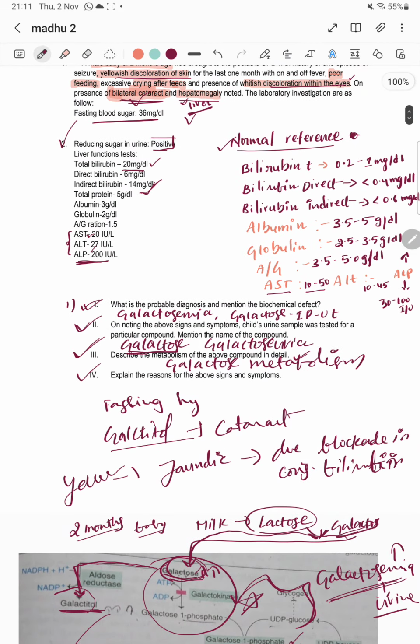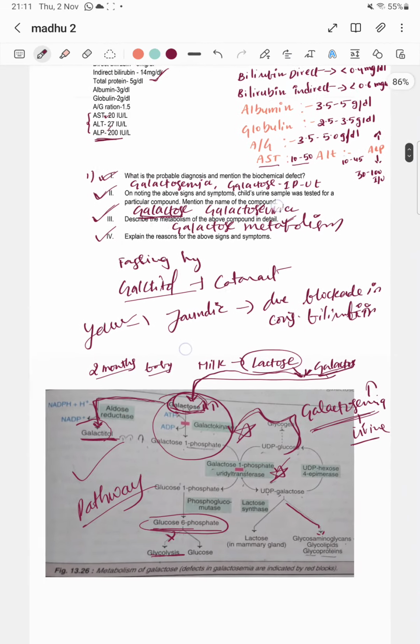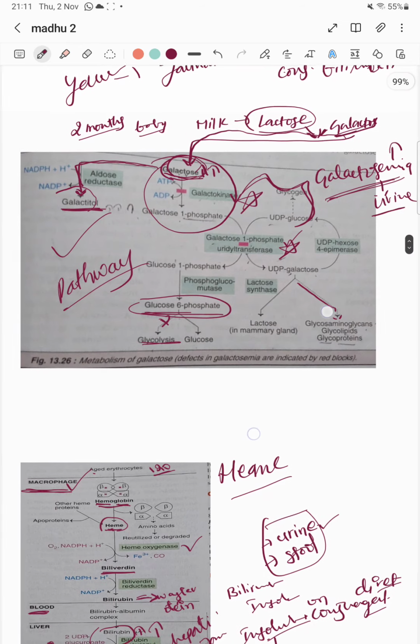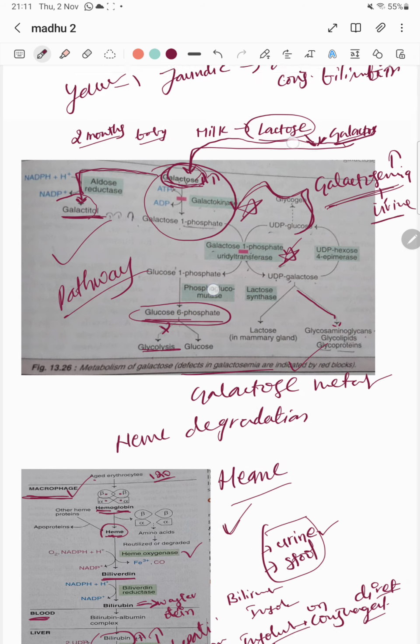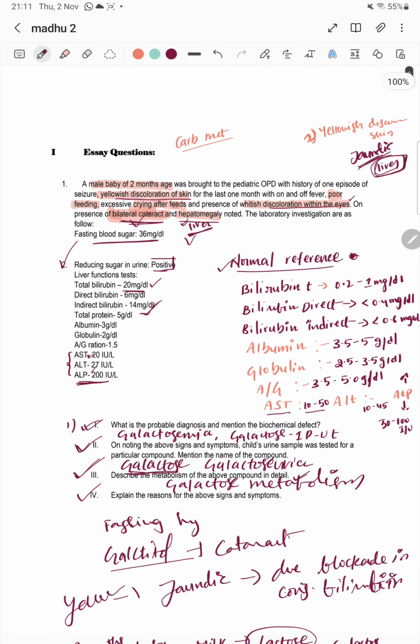In order to understand this clinical question, you must learn these two pathways: the basics of heme degradation and the basics of galactose metabolism. These are required to understand the whole clinical question.